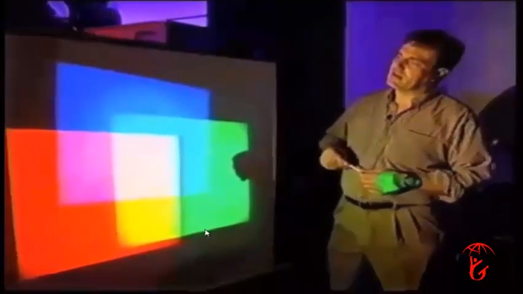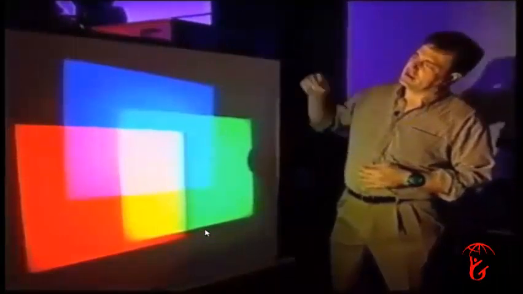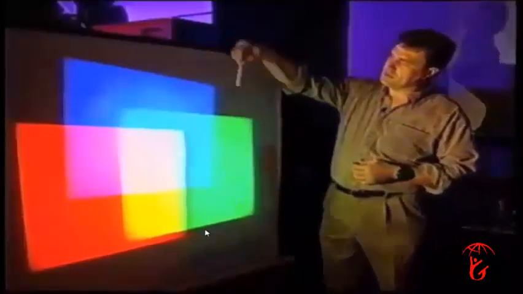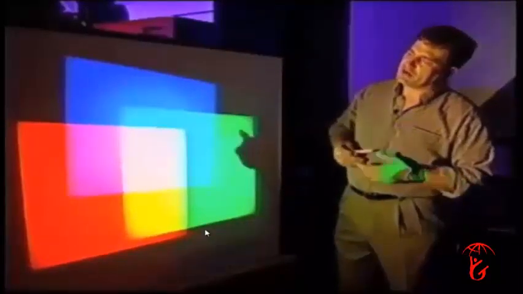So here what I have is 3 slide projectors that project the 3 colors. The blue is fairly pure color, the red one is fairly pure as well, and fairly pure green over here. But as they overlap, you see that blue plus green together gives you a different color, the cyan color that's here. Red plus green together give the yellow color down below. And red plus blue together give the magenta color that you see at the left. But all 3 of those colors, as they overlap, give a white spot in the center.